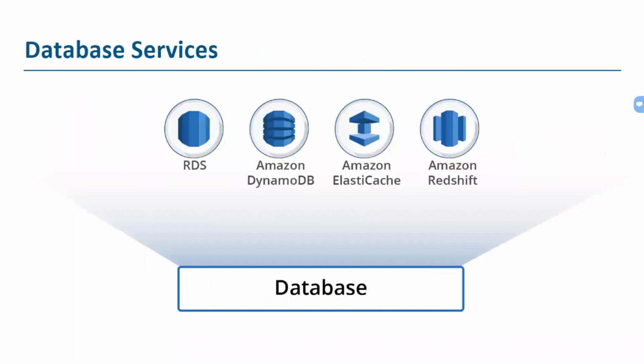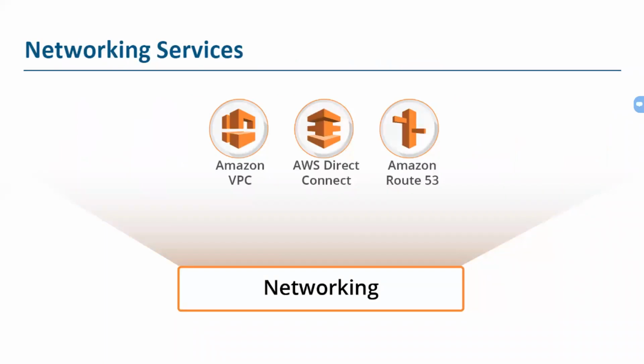Okay, so we do have some database services. I'll be giving you a high-level overview because you do not need in-depth knowledge of database services while working as a DevOps guy. I'll be giving you the overall idea about what RDS is, what DynamoDB is, what ElastiCache is, and what Redshift is. On the networking side, we'll be talking about VPC, Direct Connect, and Route 53. I'll be giving you that idea.